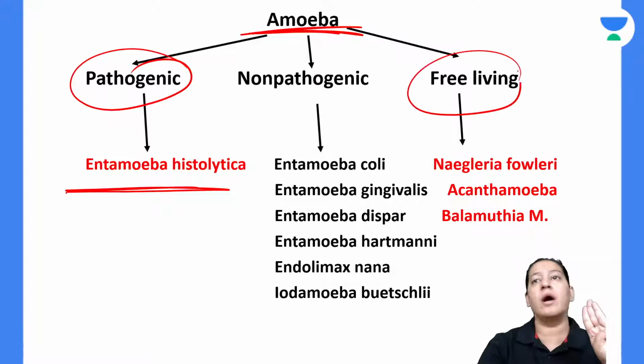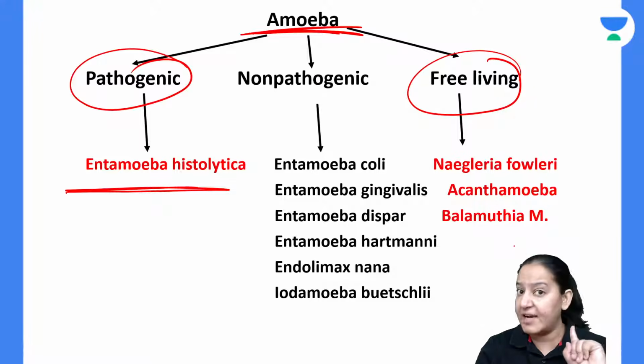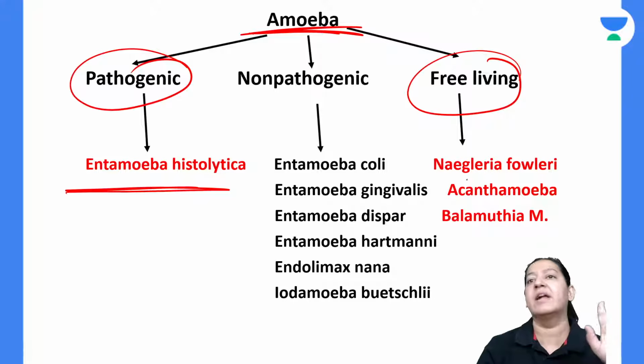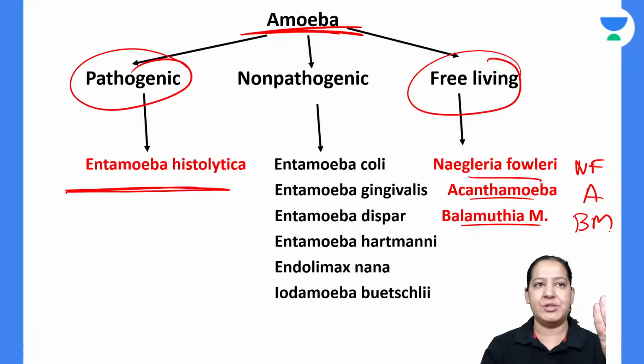There are 3 free living amoebas. They also cause disease in humans, but they do not reside inside the host body. They reside in soil, air, and water, that's why they are free living. So there are 3: Naegleria fowleri, Acanthamoeba, and Balamuthia mandrillaris. So in total, 4 amoebas are in your syllabus.